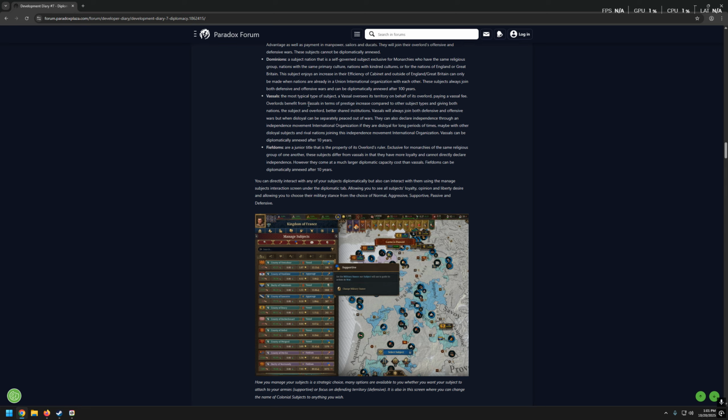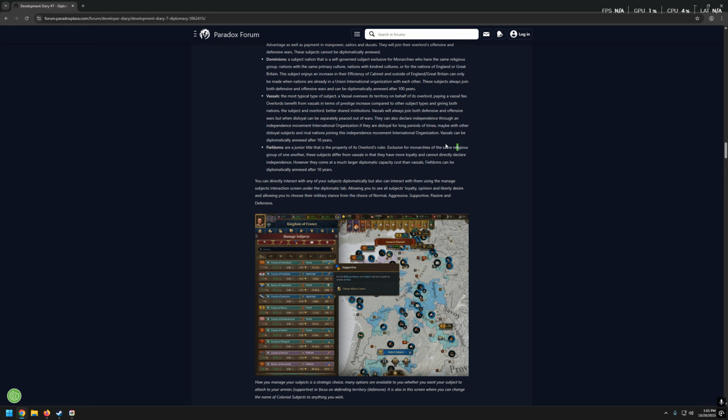Vassals. The most typical type of subject, the vassal oversees its territory on behalf of its overlord, paying a vassal fee. Overlords benefit from vassals in terms of prestige increase compared to other subject types and giving both nations, the subject and overlord, better shared institutions. Vassals will always join both defensive and offensive wars, but when disloyal, can be separately peaced out of wars. They can also declare independence through an independence movement international organization if they are disloyal for long periods of time, maybe with other disloyal subjects and rival nations joining this independence movement international organization.